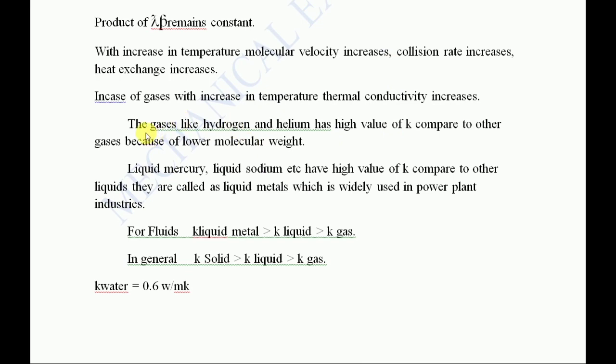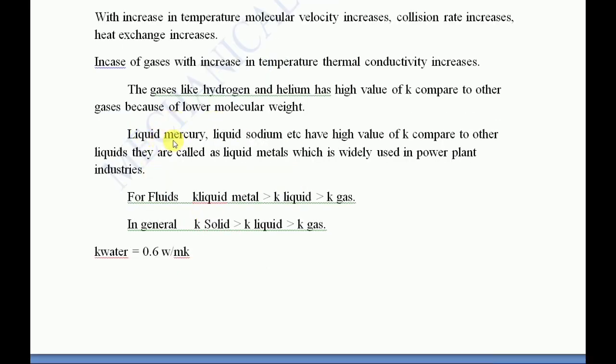Gases like hydrogen and helium have a high value of K compared to other gases because of lower molecular weight. You have to take this for ESE 1 marks, all those things. Liquid mercury, liquid sodium, etc. have a high value of K compared to other liquids. So liquid metals are widely used in the power plant industry. I think you are coming to know the concept of why these are used in power plants.